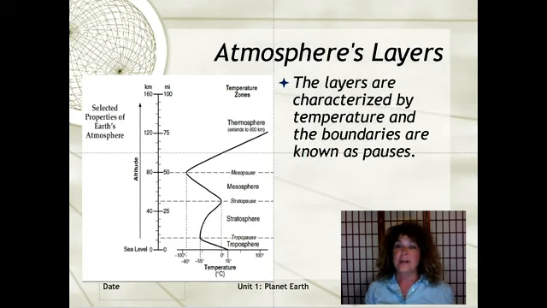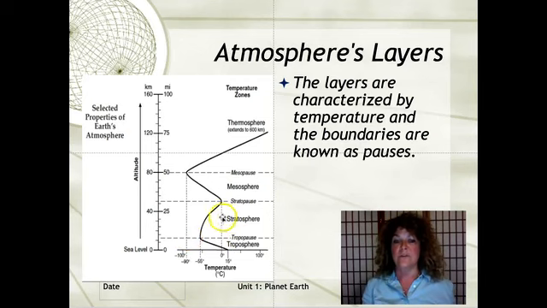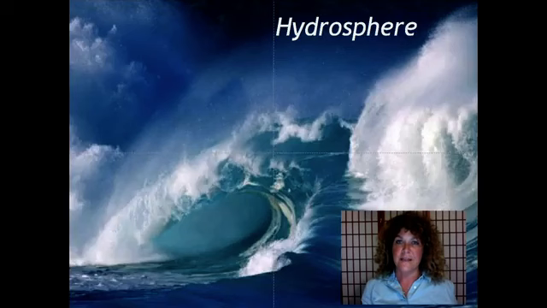The layers are characterized by temperatures and boundaries known as pauses. So at the top of the troposphere, you have the tropopause. At the top of the stratosphere, you have the stratopause. At the top of the mesosphere, the mesopause. Now let's take a look at the hydrosphere.